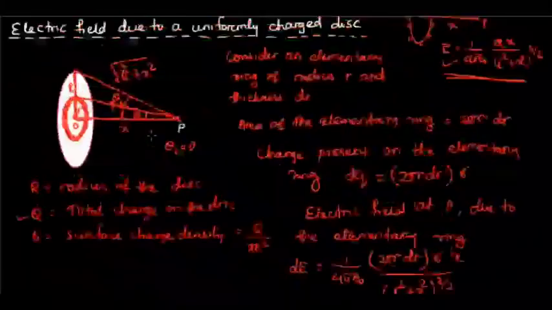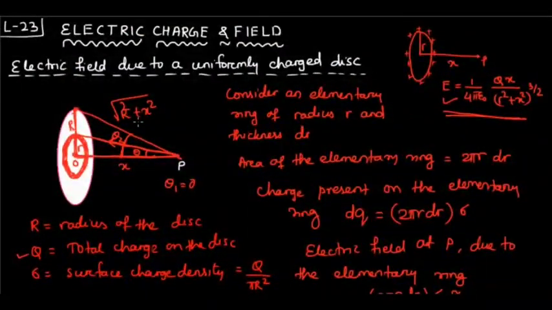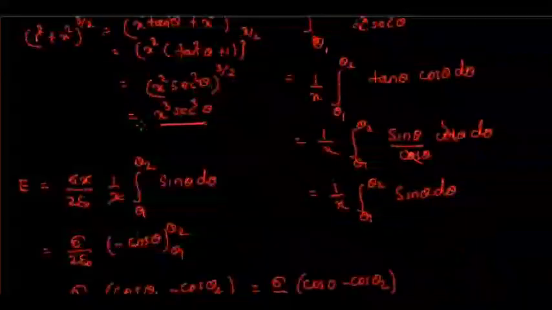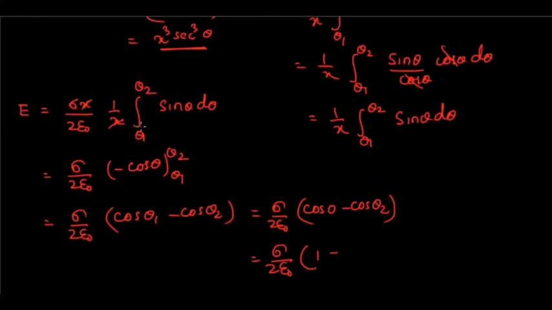B by h. Means b is x and h is square root of r square plus x square. So in place of cos theta 2 you can write x by square root of r square plus x square.